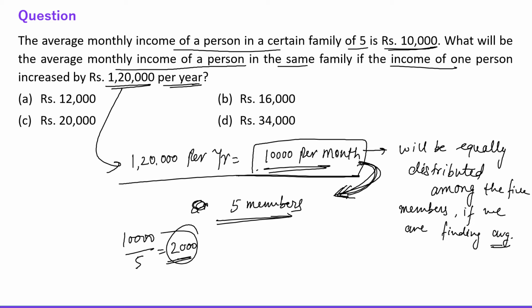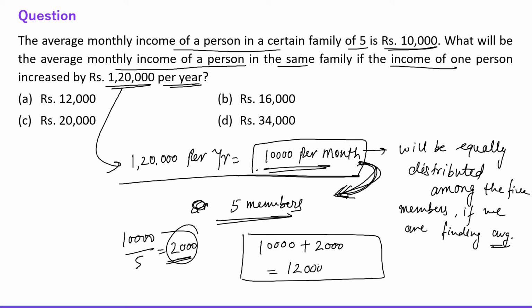Fine. So obviously the old average was 10,000. So the new average will be 10,000 plus 2,000. So this will be 12,000, right? So new average will be 12,000 rupees. Fine. Monthly new average, right? Okay. So the answer is 12,000. All right. Okay. Now let's move to the next question.